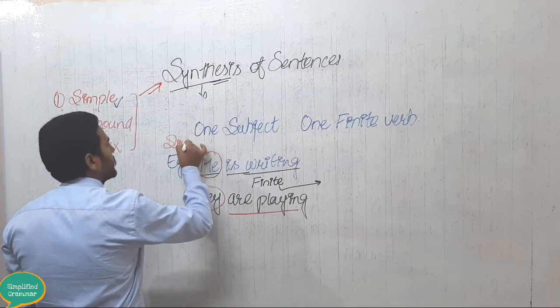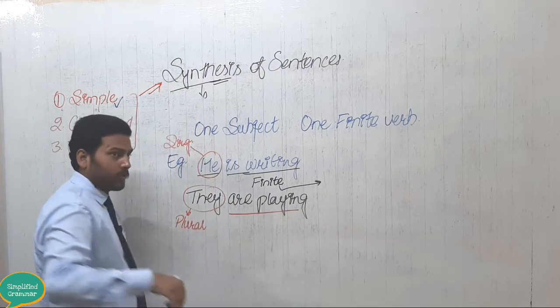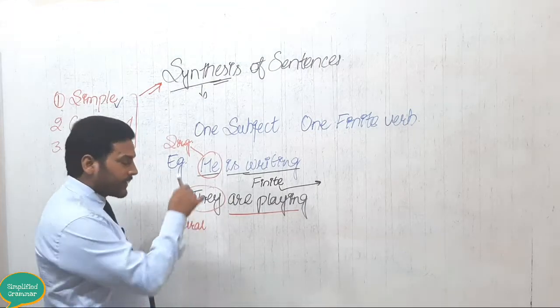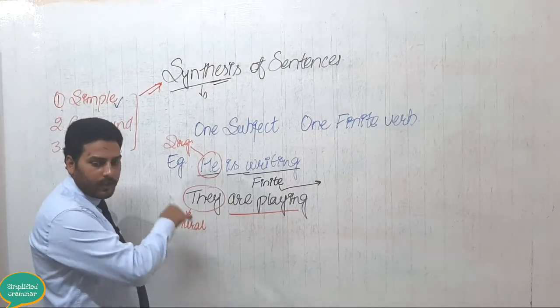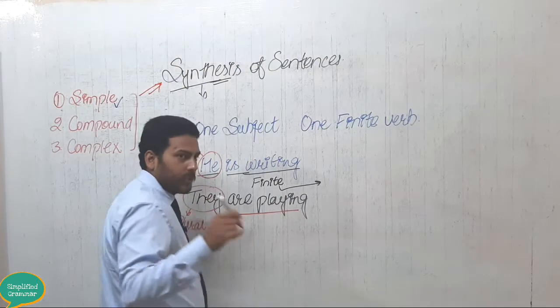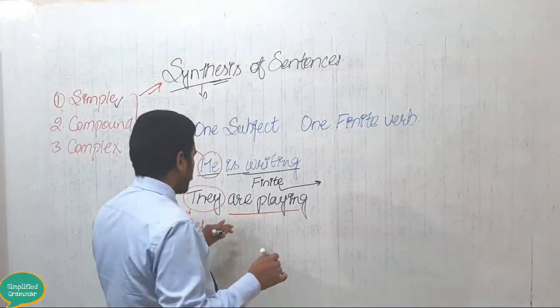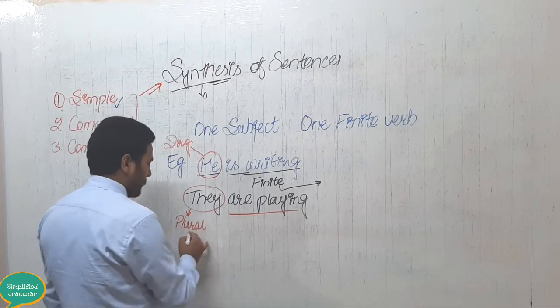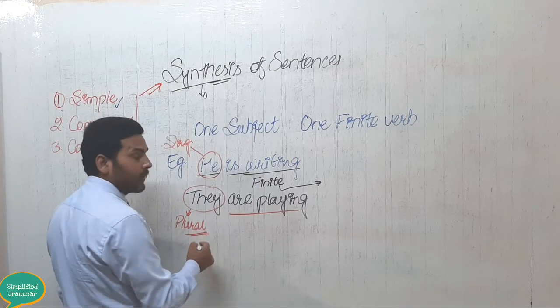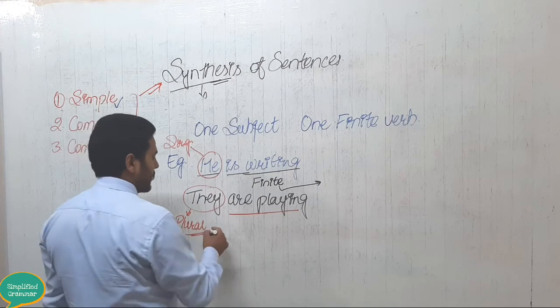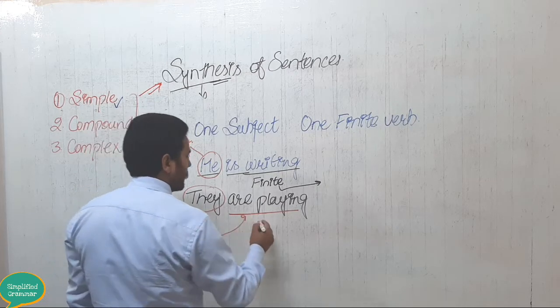So according to the number of a subject, the verb that we use is called a finite verb. I hope you are getting me. According to the plural subject, we have used a plural finite verb.